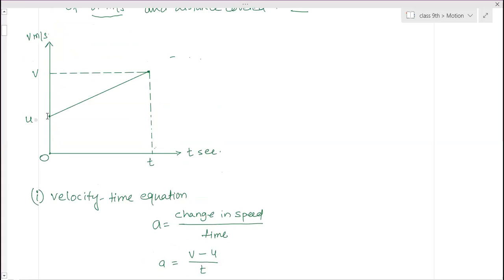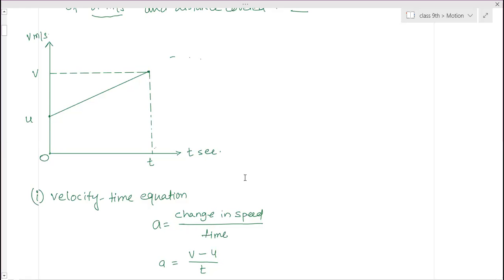The object is moving with initial velocity of u meter per second, and in time t the speed changes to v meter per second. So this is accelerated motion. Therefore acceleration is equal to change in speed by time, or the slope of the graph. You can take the slope of the graph, according to NCERT, I have written this.